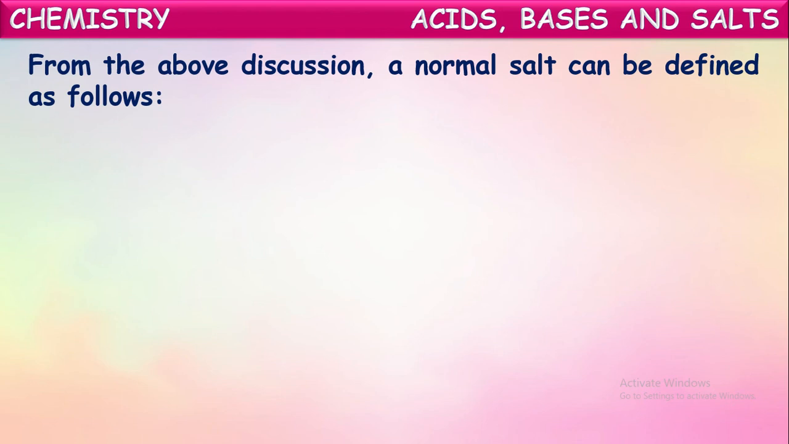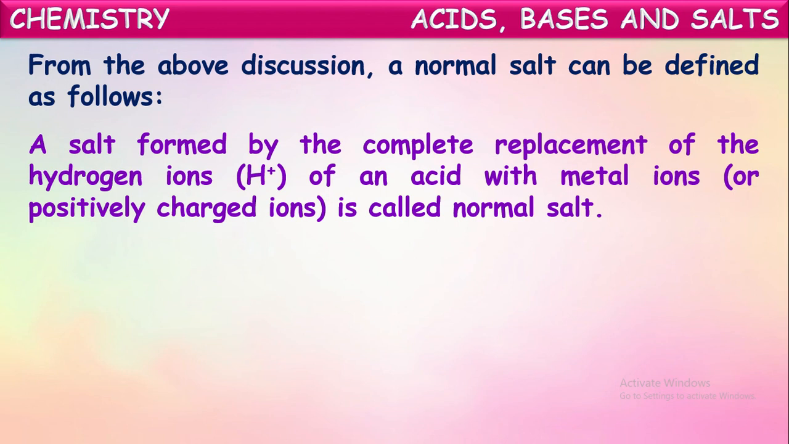From this, a normal salt can be defined as follows. A salt formed by the complete replacement of the hydrogen ions of an acid with metal ions is called normal salt. So when all the hydrogen ions present in an acid are replaced by metallic ions, then the salt formed is called normal salt.